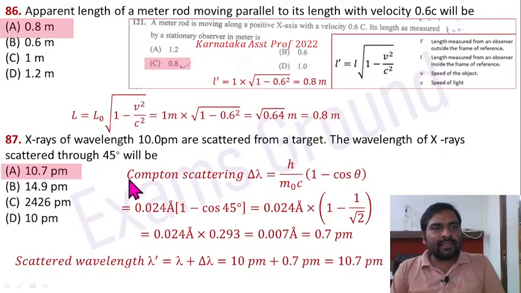Wavelength of X-ray scattered. The scattered wavelength is always going to be larger. Lambda prime equals lambda plus delta lambda, equals 10 picometer initial plus 0.7 picometer. So it is 10.7 picometer. Option A is correct here.